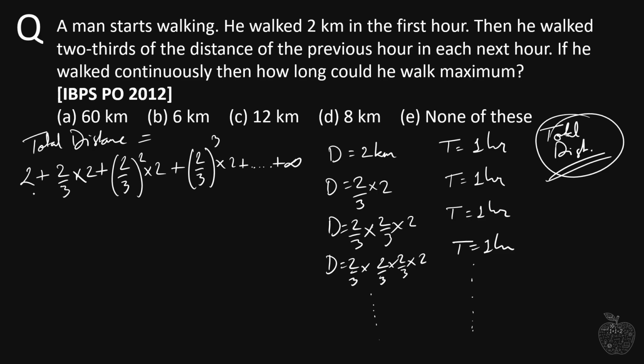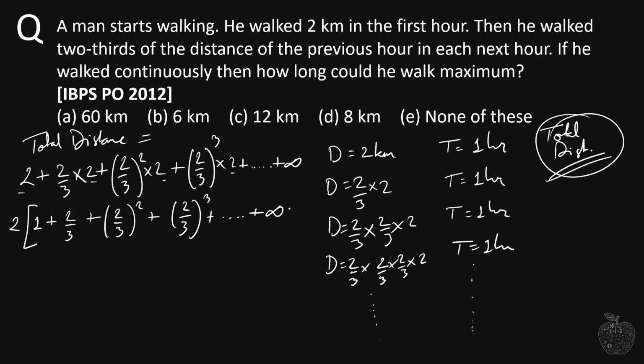Now let's take 2 common from each term. So we get 2 taken common, and we are left with 1 plus 2/3 plus (2/3) square plus (2/3) cube, and this is added till infinity. Now if you notice carefully, this looks something like a geometric progression, where this is a, this looks like ar, this is ar square, this is ar cube, and this is till infinity.